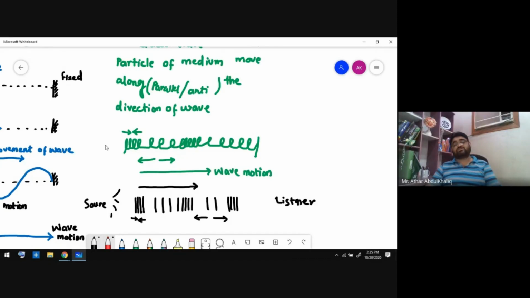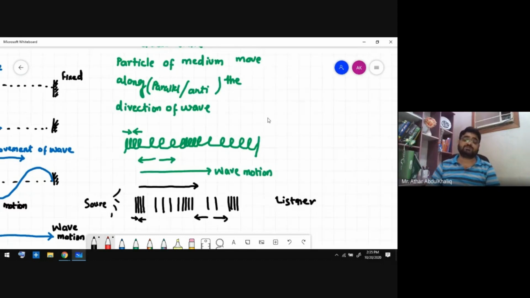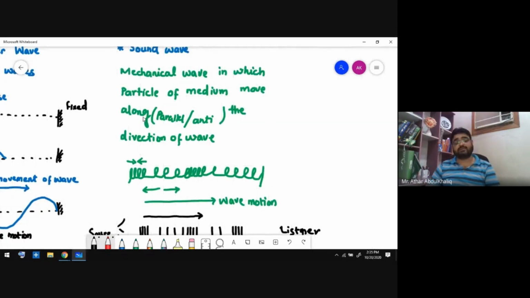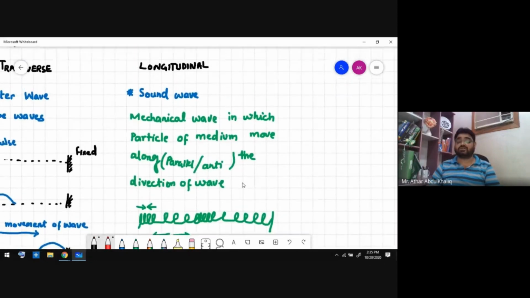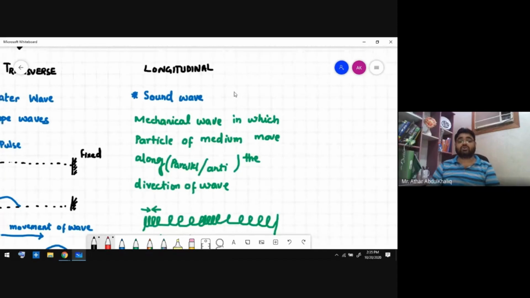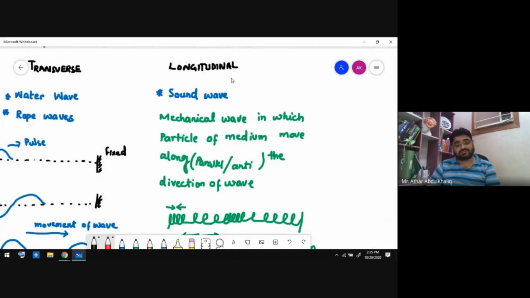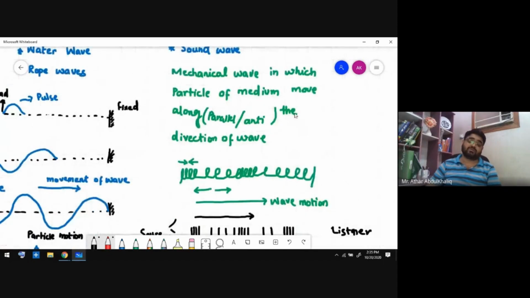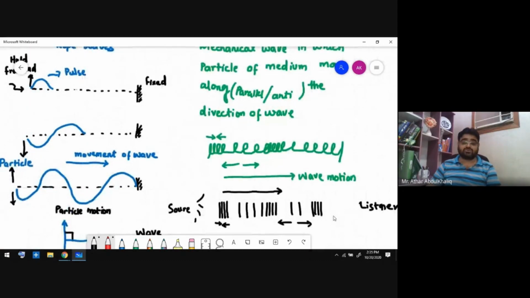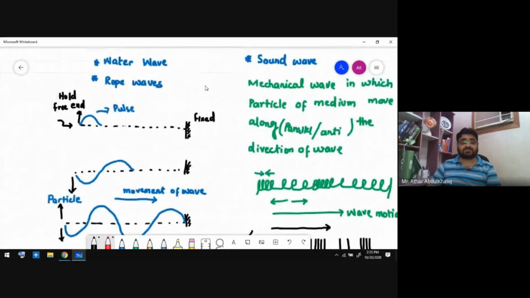So in this type of motion, the wave will move from left to right, but the particles move sometimes right to left, sometimes left to right, but these are not perpendicular, these are only parallel. So this kind of wave in which particles of the medium move parallel or anti-parallel to the direction of the wave is called a longitudinal mechanical wave. We are not discussing the sound wave or longitudinal wave now because this is the next chapter. We are just focused on the transverse waves.